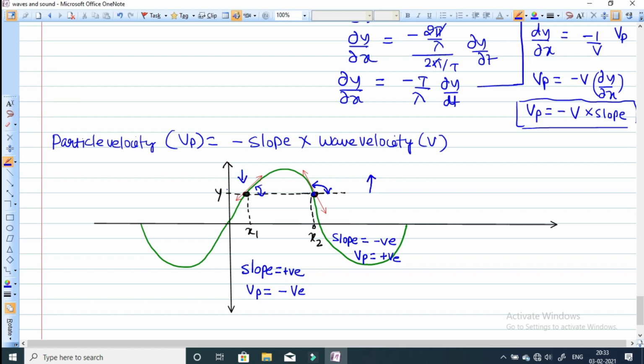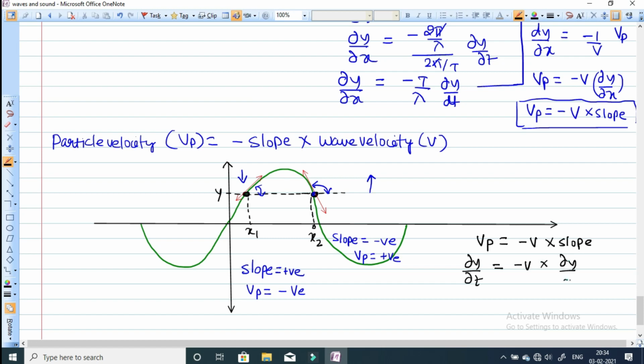Again, we have obtained Vp, basically the particle velocity, Vp is equal to dy by dt. Just wait for a second, sorry. So now we have established the relationship Vp is equal to minus v into slope. Vp is nothing but the particle velocity given by dy by dt, minus v, velocity of the wave, times the slope of the curve, dy by dx.